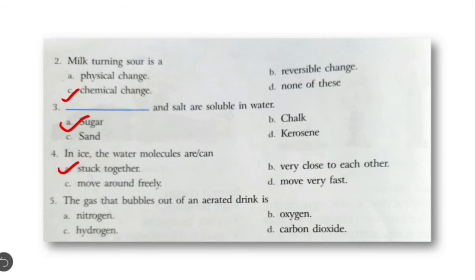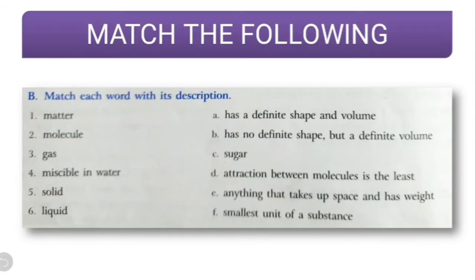The gas that bubbles out of an aerated drink. Aerated drink मतलब थम्स अप, पेप्सी, स्प्राइट, ये जो एरेटेड ड्रिंक्स हैं ये. So which gas bubbles out of them? Nitrogen, oxygen, hydrogen or carbon dioxide? The correct answer is D, that is carbon dioxide. So these were the MCQs.